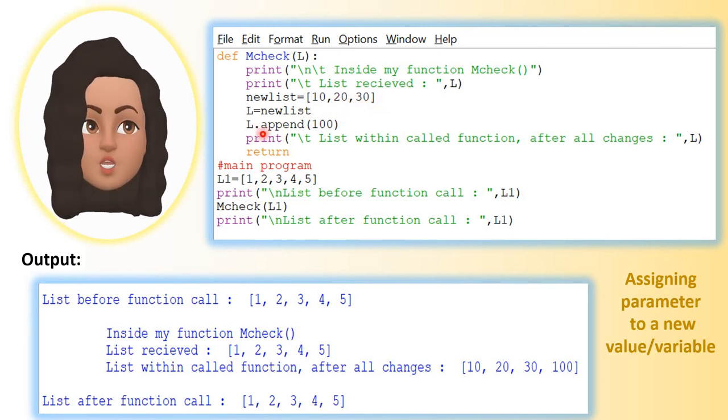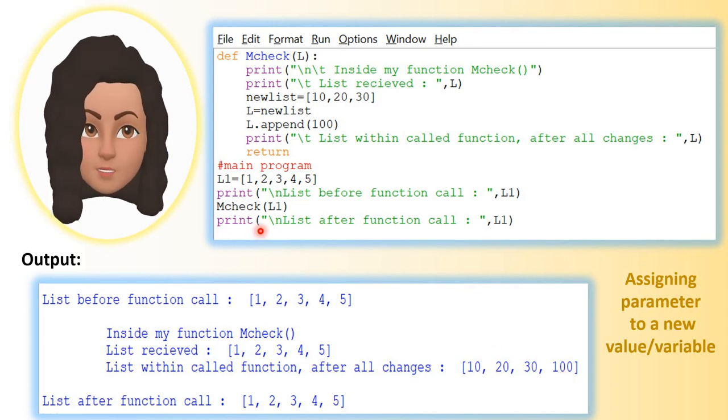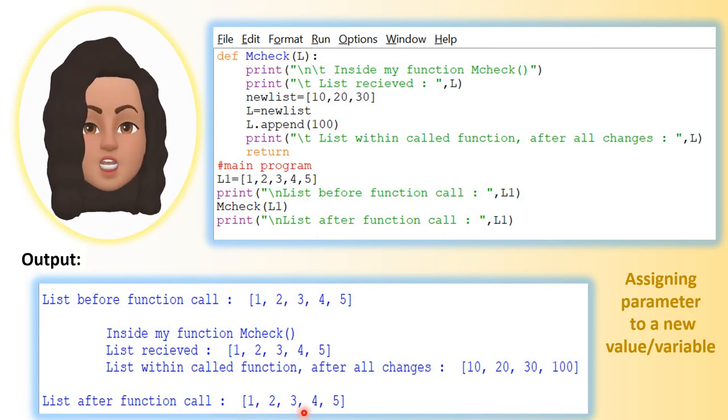And L dot append of 100 means along with 10 20 30, 100 will be added. So now if we print list within call function after all changes, what is the value of L? It is a list of 10 20 30 and 100, and we are returning. It will come to the main program, and it will print list after function call, L1 here is the original list 1 2 3 4 5.